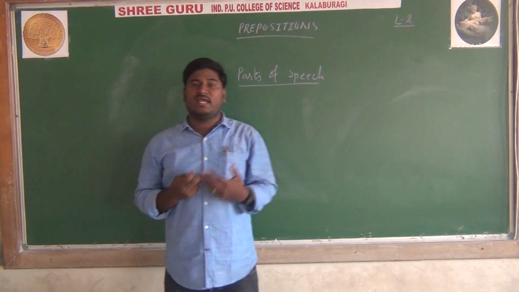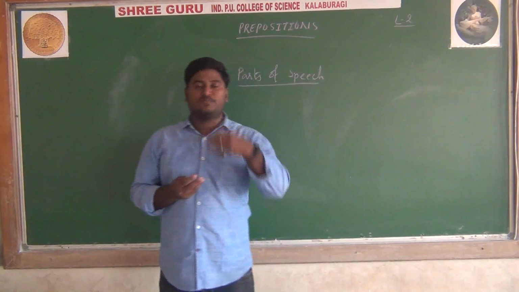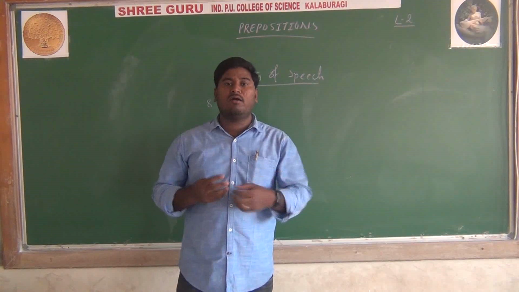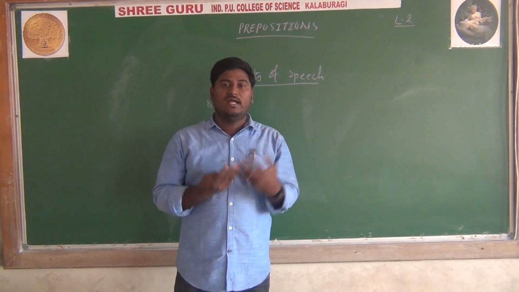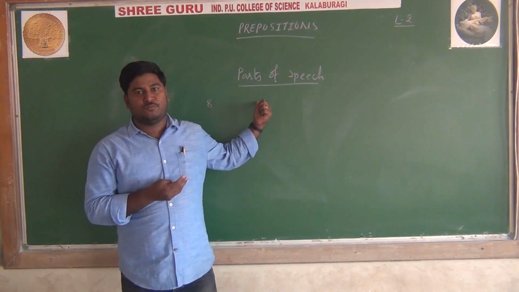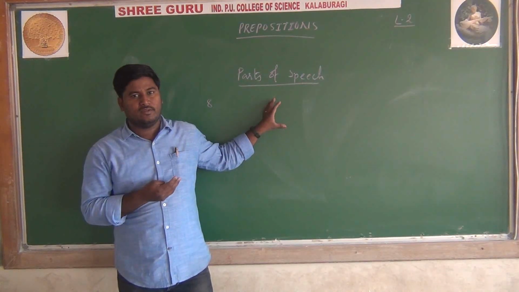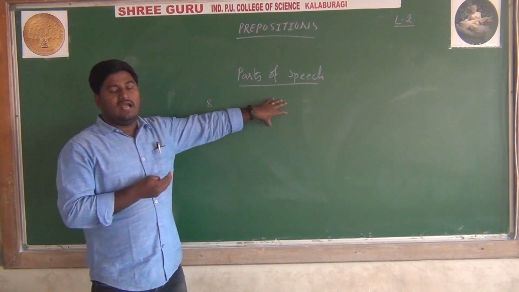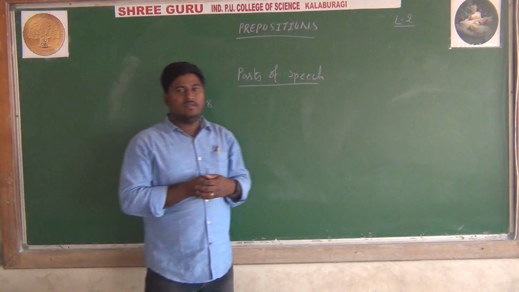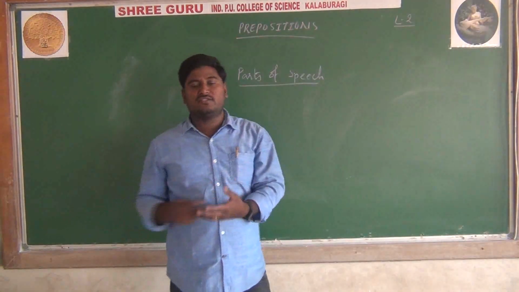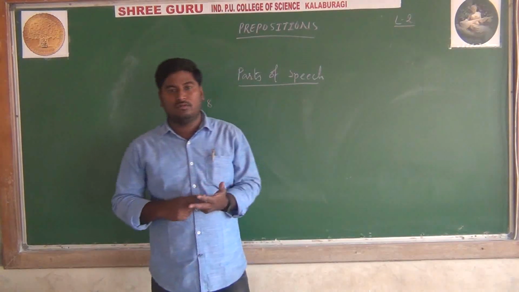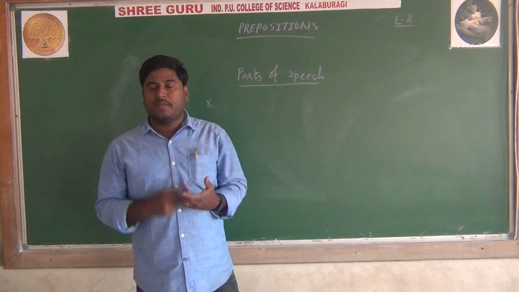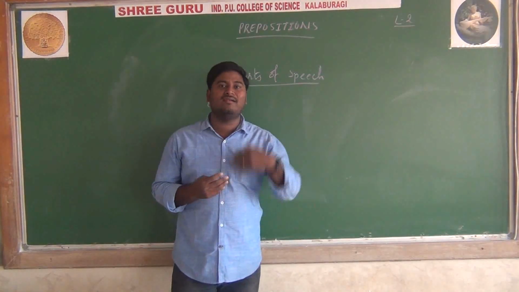Parts of speech means every day we use them. It's part of our speech. Either in writing or while speaking we often use them. They are only 8. They have their own functions: noun, pronoun, adjective, verb, adverb, preposition, conjunction and interjection.